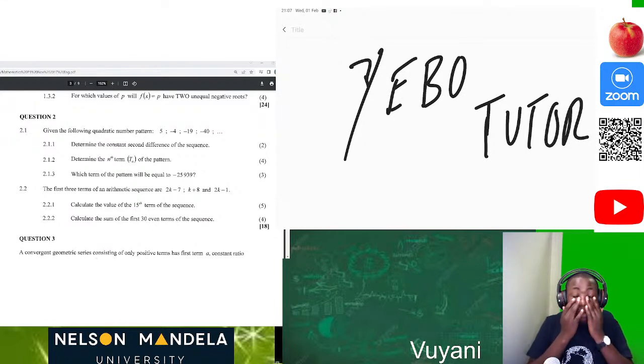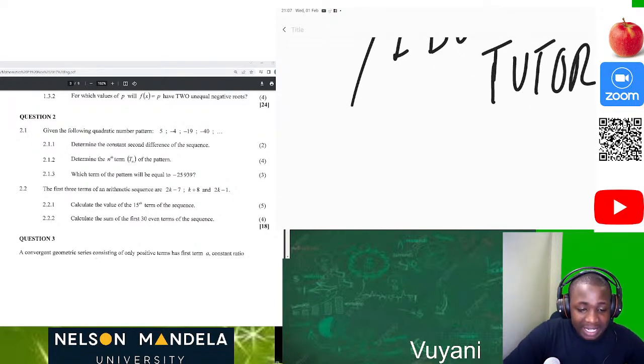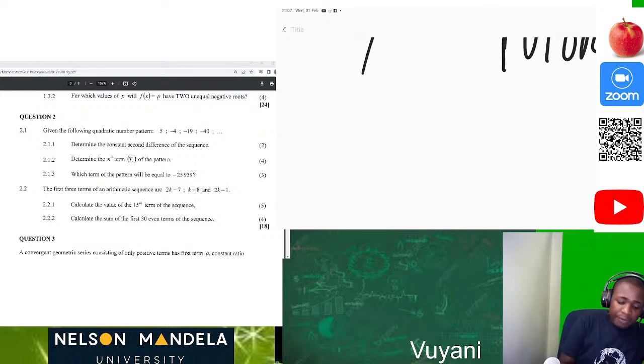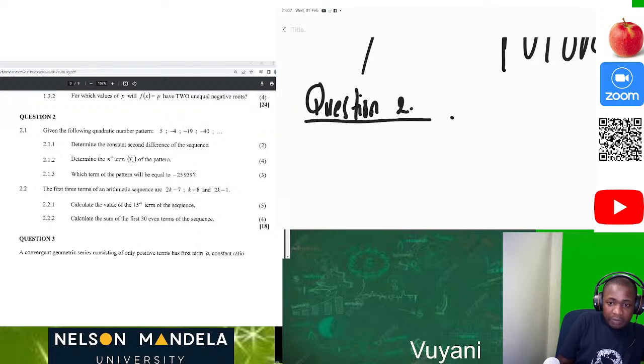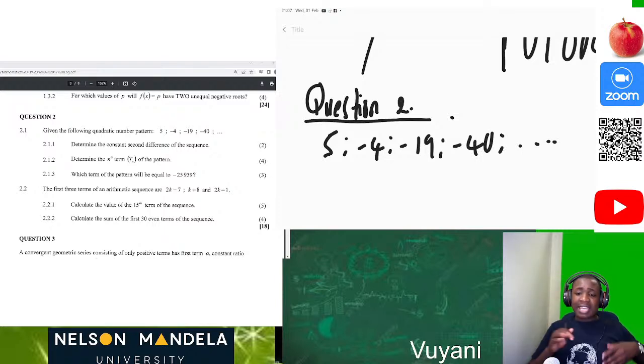Today we'll be doing 2017 November. Let's look at what we are given. So, question number 2: we are given a quadratic number pattern which is 5, negative 4, negative 19, negative 40. Now, determine the constant second difference.